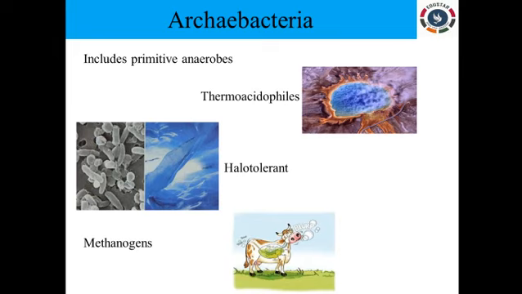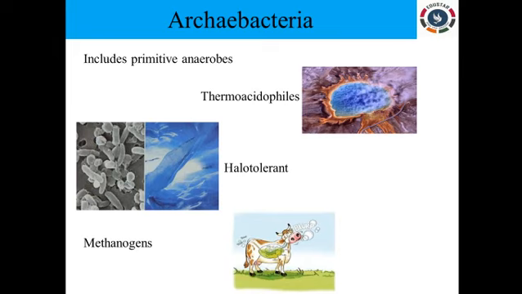Methanogens are anaerobes which live in the guts of cattle like cows and buffaloes. They are used for biogas production. The methanogens from the dung of these cattle are used as a source for biogas. In all these thermoacidophiles, halotolerants and methanogens, the cell wall is a little different compared to others, hence they are able to live in extreme, harsh conditions.